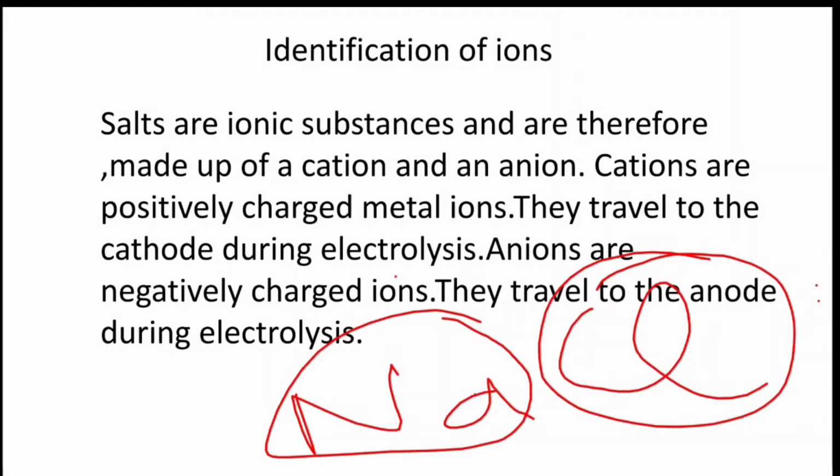They travel to the cathode during electrolysis, because the cathode is the negative electrode, as opposite charges attract each other. Anions are negatively charged ions. They travel to the anode during electrolysis, because the anode is positively charged.